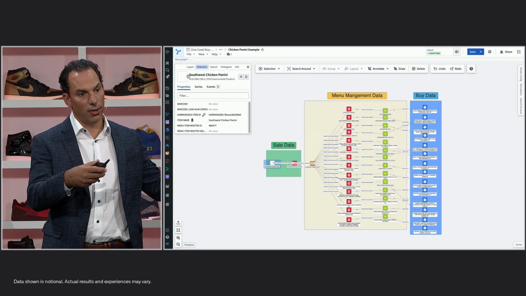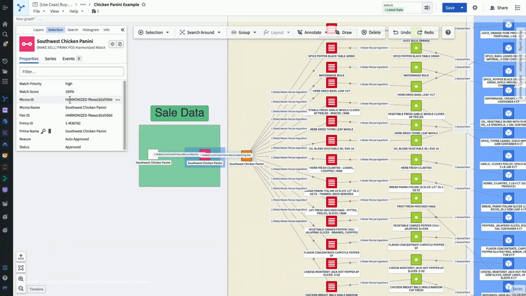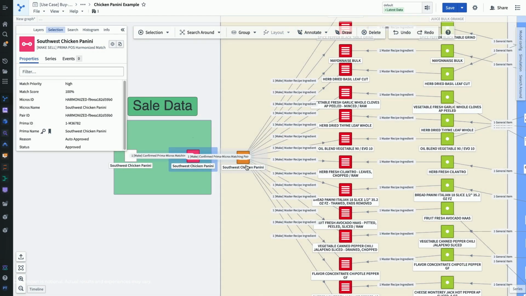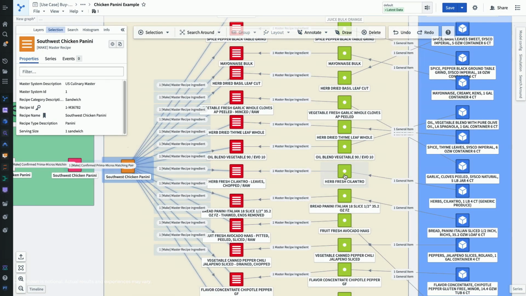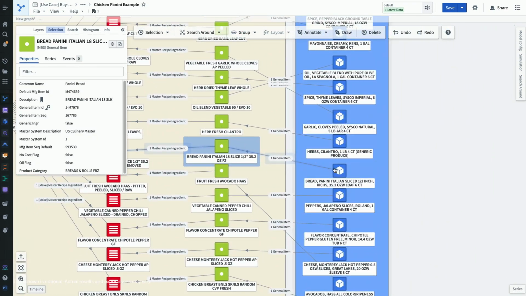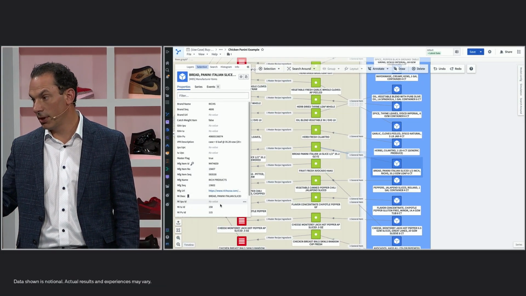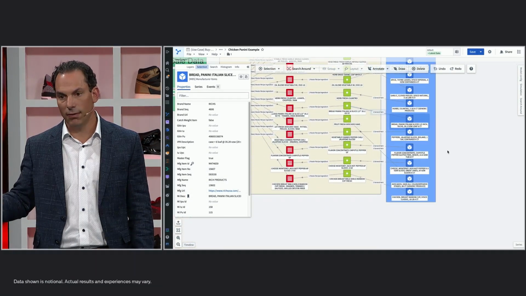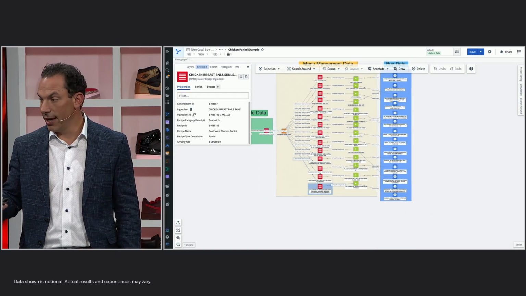When we think about what we do with the products that are now mastered, we use our ontology to link those products together. We can see the products that come in from our buy side, link them through recipes in the middle, and then ultimately see what's happening out at our sell side. We've created a full lineage of our data from buy side to our finished products. This allows us to perform detailed analysis at the atomic level and really understand what's occurring, both from a financial perspective and from a consumer perspective. It provides a new level of visibility to our products that never existed before and allows us to perform analysis with ease.